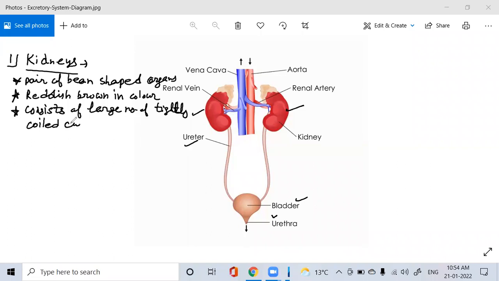Tightly coiled tubes called nephrons. There are a number of nephrons present in it. Each nephron acts as a tiny filter and helps in the formation of urine. As the blood passes through the kidneys, it is filtered and cleansed of nitrogenous waste such as urea and uric acid.